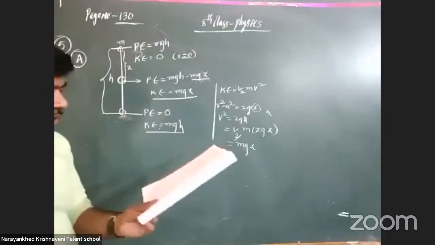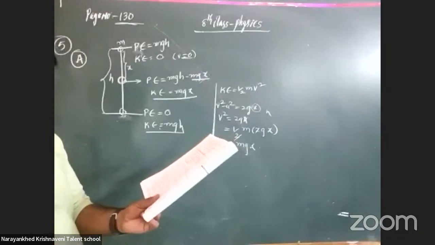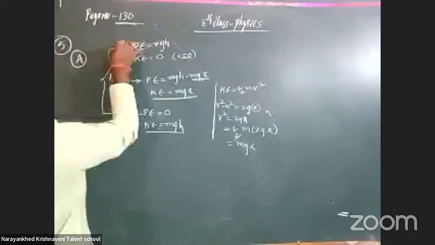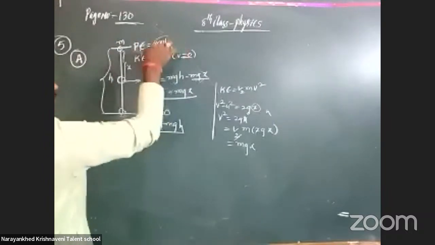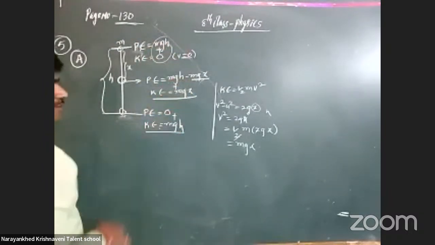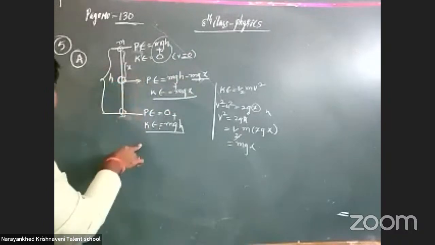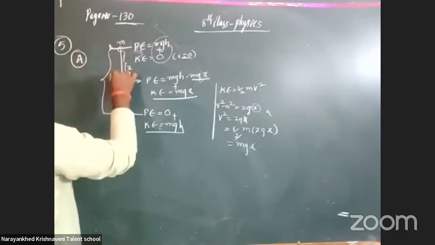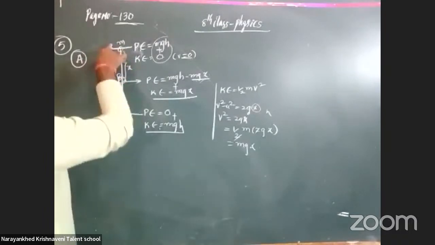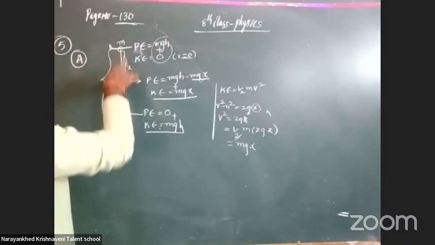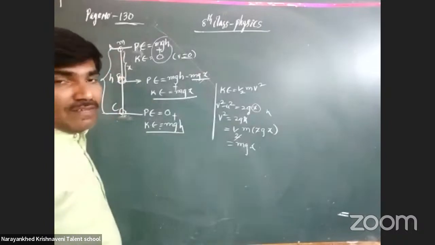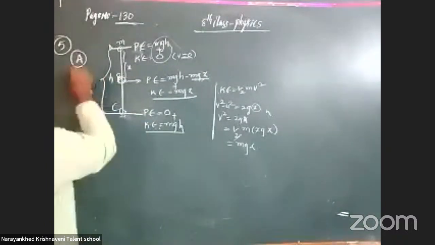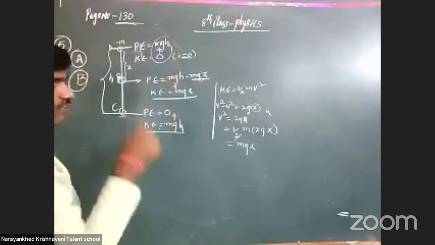The total sum of both the kinetic energy and potential energy remains the same. Everywhere the energy of this body is mgh. The sum is mgh. Wherever you consider it along this path A, B, C, suppose you go from A to B to C, the total energy remains constant. The B is also correct. The total energy is mgh.